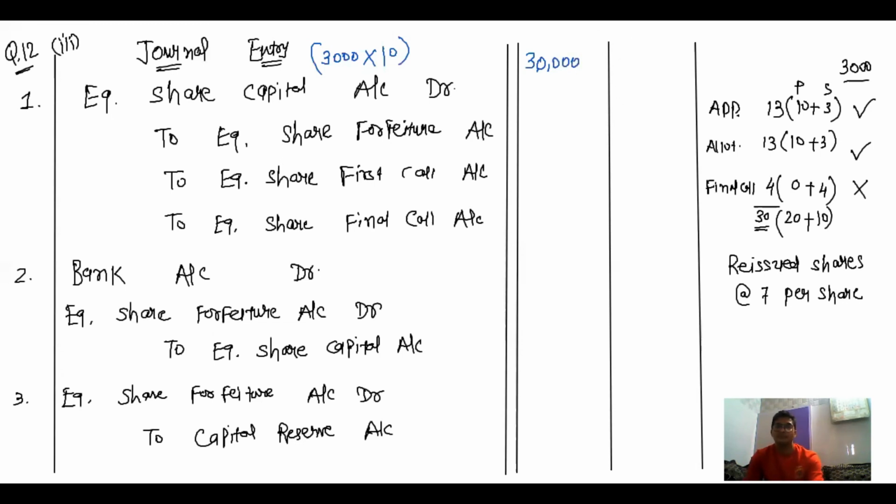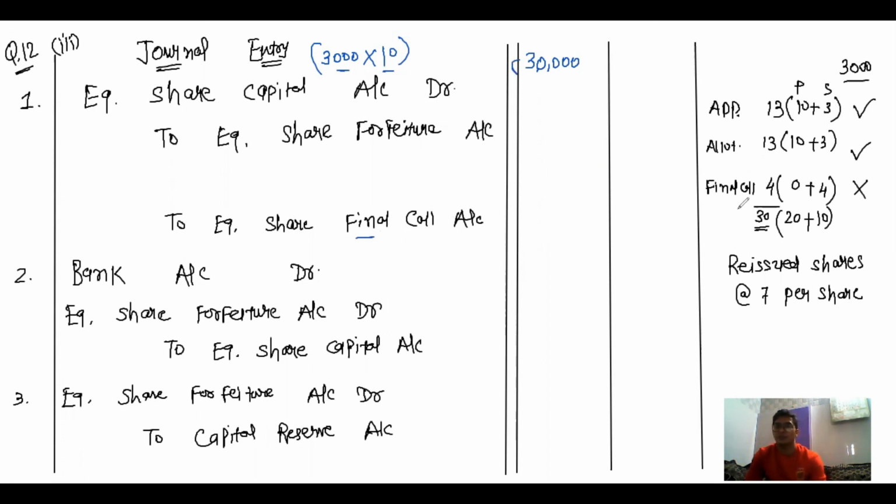Now in this sum, the shareholder has failed to pay only and only the final call. So there is no need to write the name of the first call. It is the name only and only for the final call. Once again, equity share capital account debit 3000 multiplied by 10, that is 30,000.